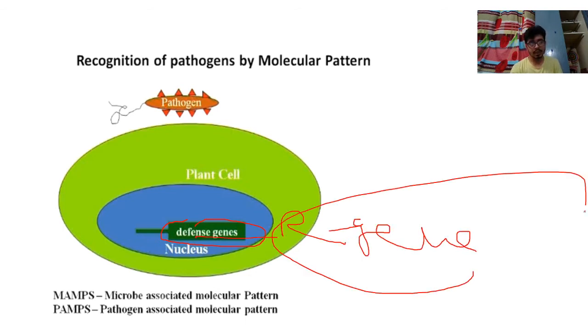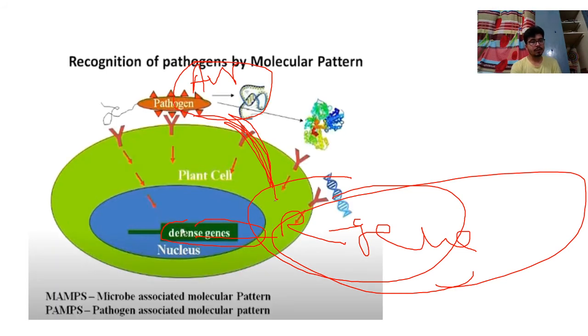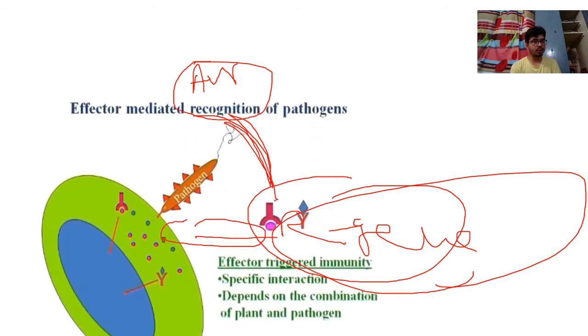So that R gene will recognize the AVR protein. If the AVR protein and R gene have a matching pattern, if they can lock each other, then this will give rise to a resistant plant. So this is a really very interesting story to understand.